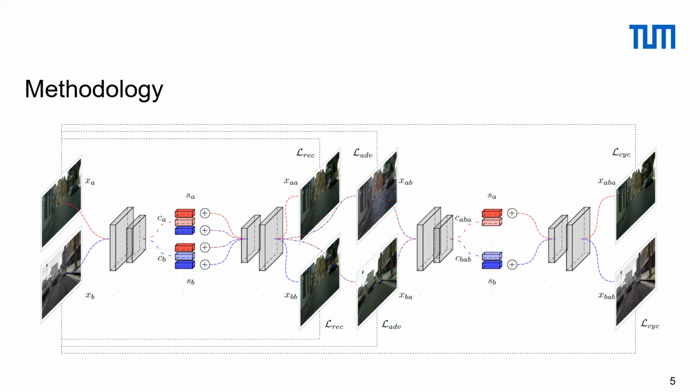We enforce two constraints in order to achieve the disentanglement. The first one is intra-domain reconstruction. XAA, generated from content A and style A, must be equivalent to XA. Reconstruction loss guarantees this. The second one is inter-domain reconstruction.